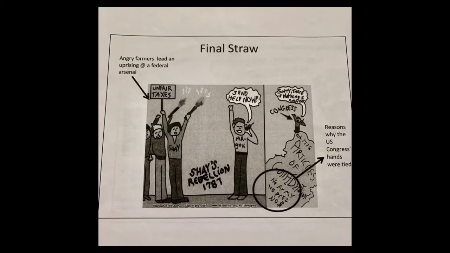So as the government followed the Articles of Confederation from the Declaration of Independence until the 1780s, we finally realized something needed to be done. This government just wasn't working. There were too many weaknesses. And the final thing that showed something needed to be done was something called Shays' Rebellion. You can read about that here on this page of notes.